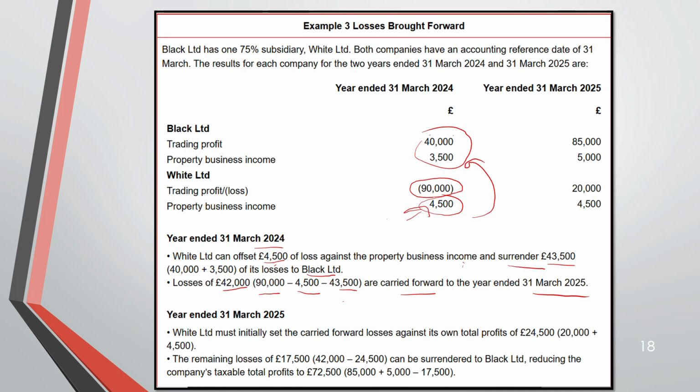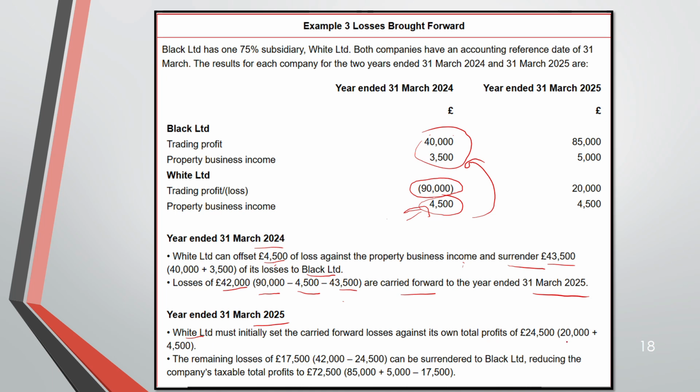Now, for year ended 31st March 2025, White must initially set the carried forward losses against his own TTP. Remember there was a carried forward loss of 42,000.